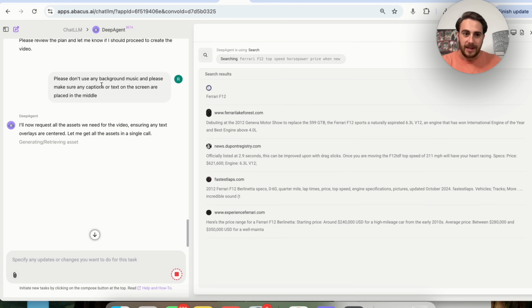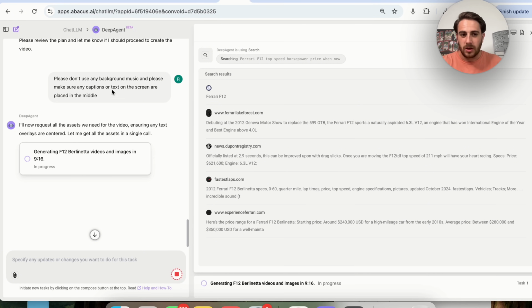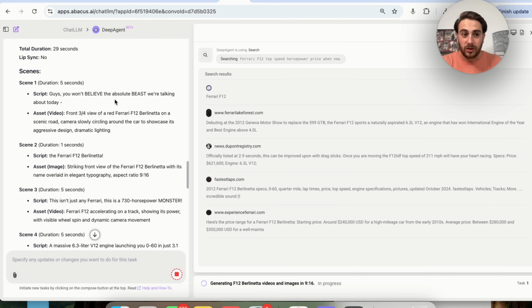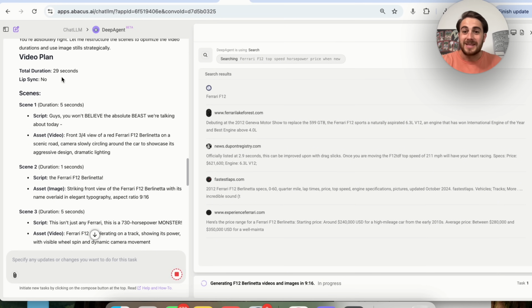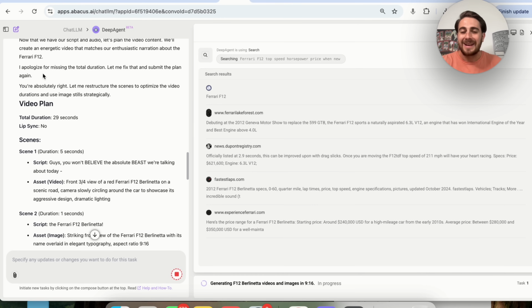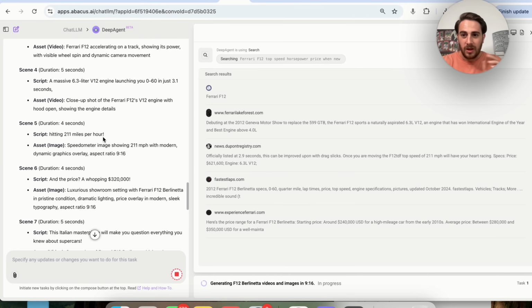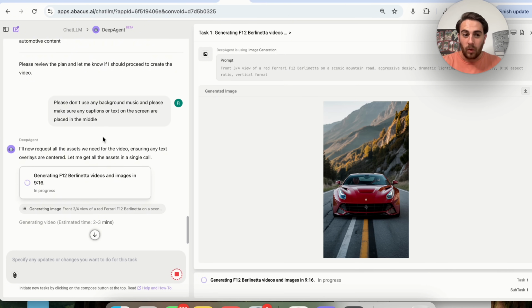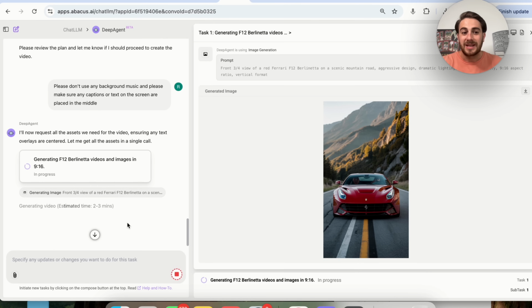And I don't want it to add any background music just out of fear that it's going to overpower the rest of the video. But as we could see here, this literally did the work of a producer or of an influencer in figuring out exactly what the video plan is. And then again, it asks us to approve it, which I love because then we don't get some result that we didn't want.